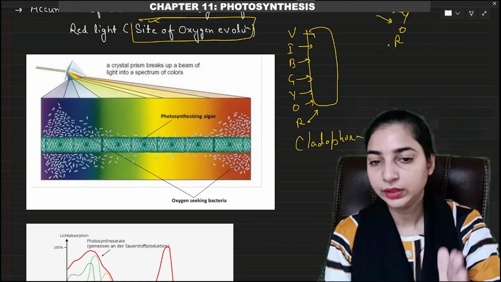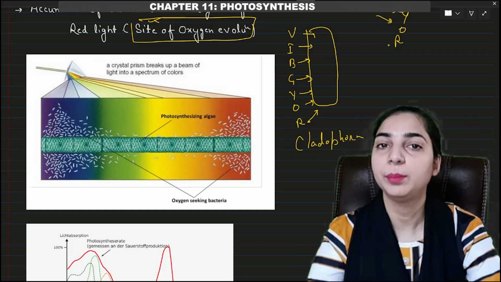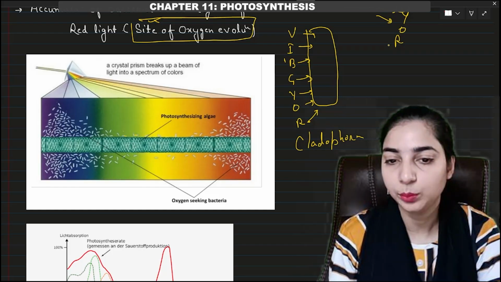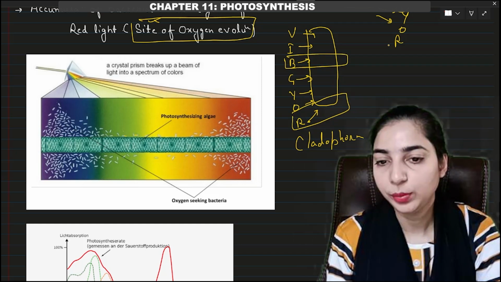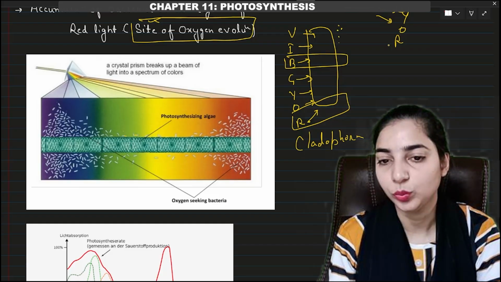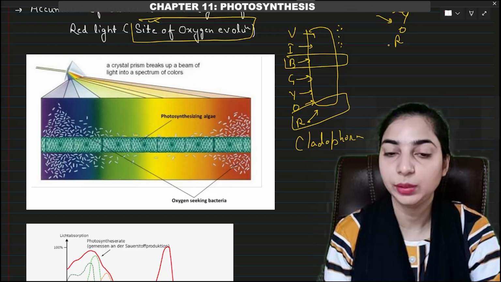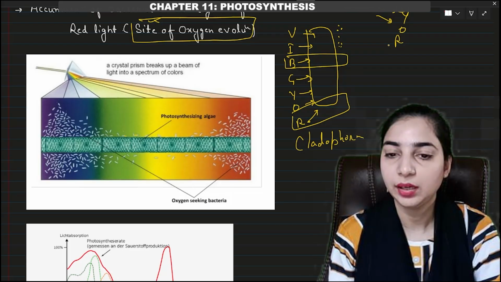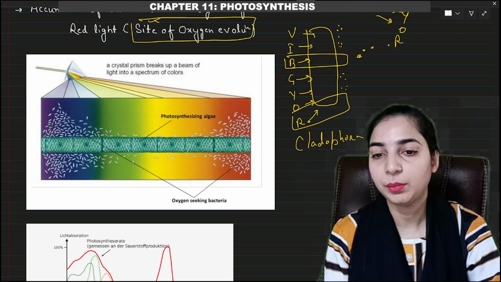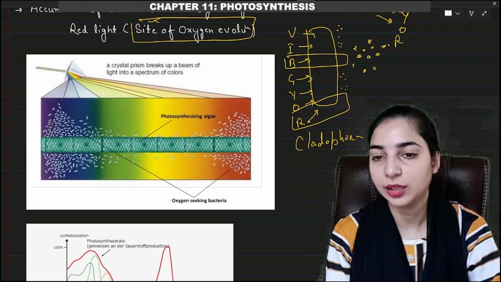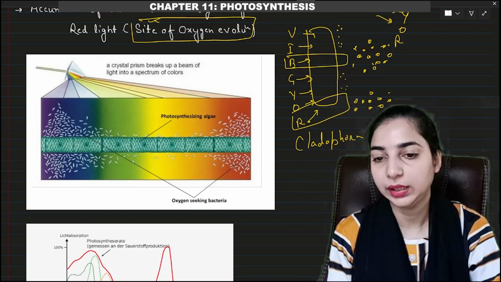How? Out of these 7 colors of light, there were 2 where the maximum amount of aerobic bacteria accumulated. These were the blue light and the red light. The aerobic bacteria at other colors were very few. At the violet region, very few aerobic bacteria accumulated. At the indigo region, very few. Green region, again very few. Yellow region, very few. But at the blue region, the maximum amount of aerobic bacteria accumulated. At the red region also, a large amount accumulated.